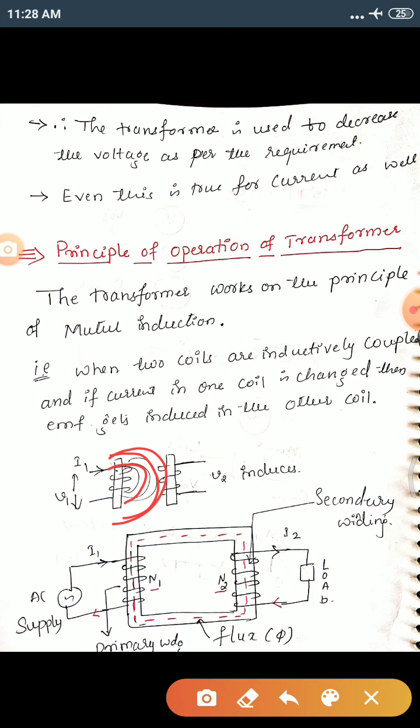Remember, the second coil is nearer to that. So whatever flux or field is produced, the magnetic field produced by the first coil is going to link with the second coil.